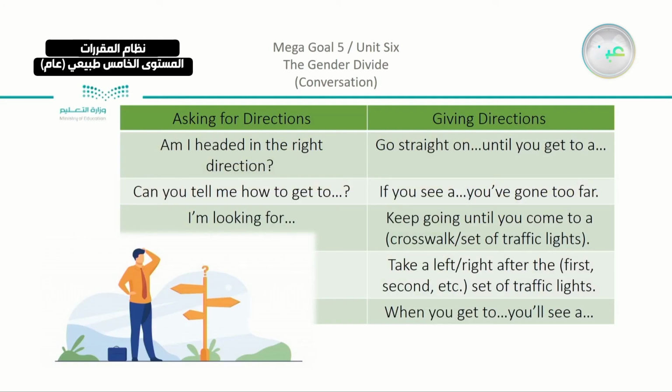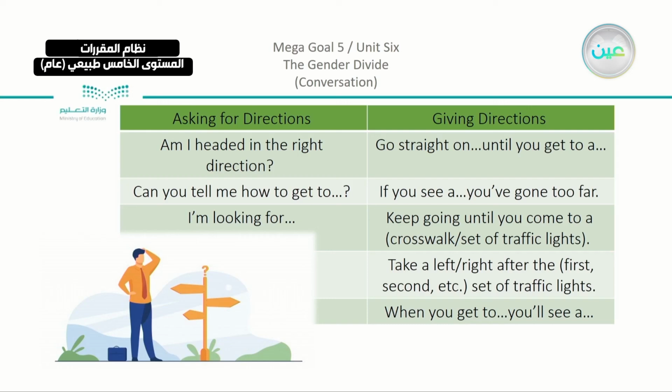Yes, now we come to the basic type of conversation that we want here. Now you can notice from the attendant that he gave directions. So the part that we are going to discuss is about giving or asking for directions. And you can see that asking for directions is less than giving directions. We can ask using, am I headed in the right direction? Can you tell me how to get to? I'm looking for. So there are different ways here.